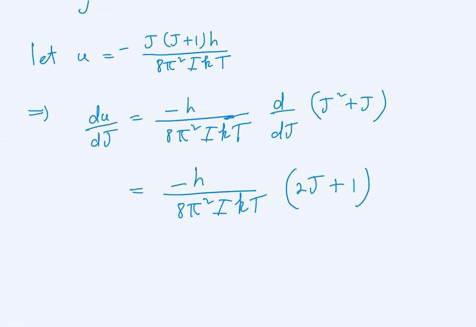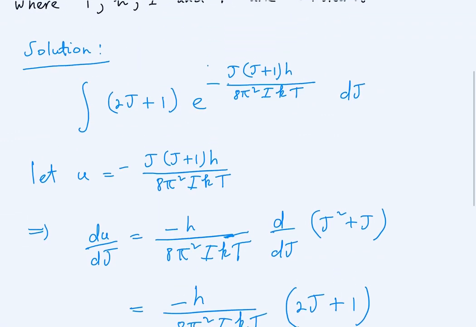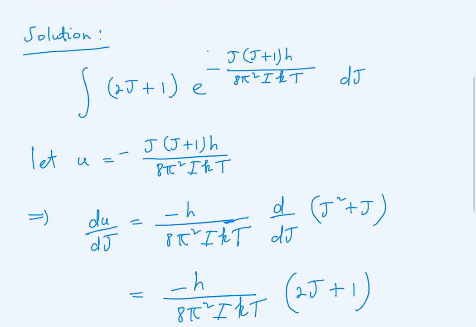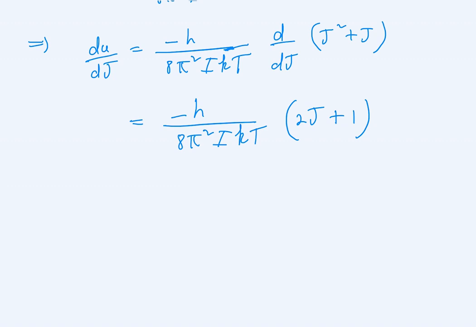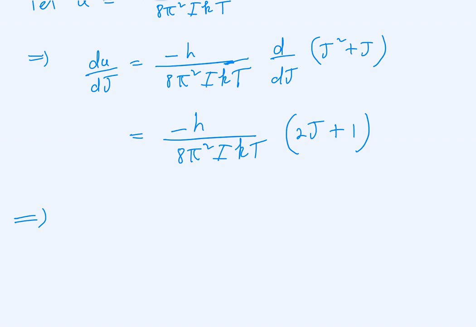Now we are going to cross multiply because we want to write dj in terms of du, so we can substitute in place of dj. Let's cross multiply, and we get that du is equal to